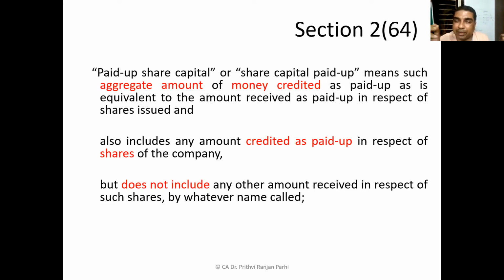Meaning on account of capital contribution of the investor, of the shareholders, if he has paid some money and that money is credited by the company in paid off share capital account, that will be treated as paid off share capital. So in very simple terms, paid off share capital means shareholders have paid that money and the company has also accounted it as paid off share capital.